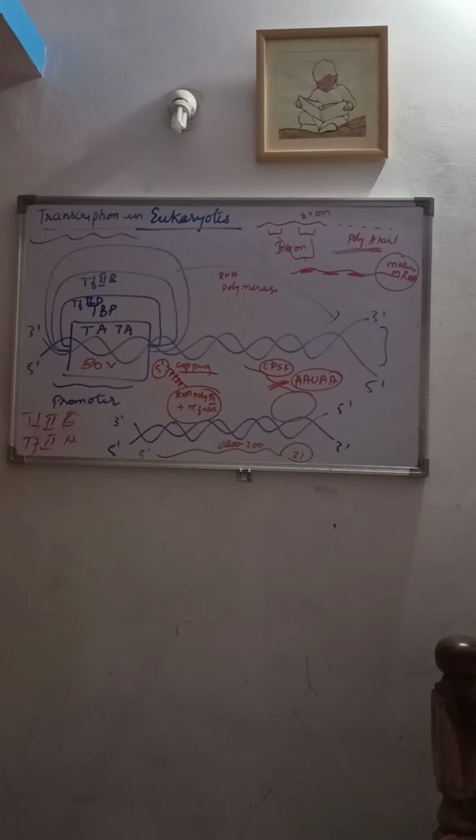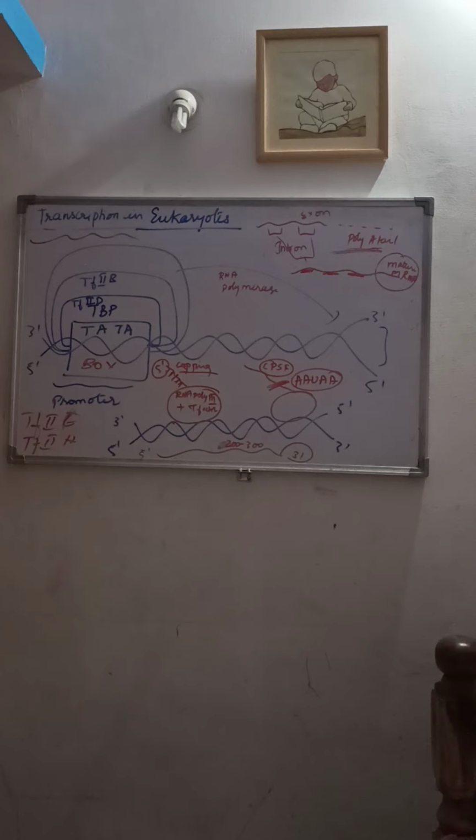So after the capping and the formation of the poly-A tail, which is known as the tailing process, you can see another type of modification which occurs in the pre-mRNA, which is known as splicing. As I told, the phenomenon of RNA splicing was traced out by a scientist called Robert Sharp, and he was awarded the Nobel Prize for this RNA splicing. So what will happen in this splicing?